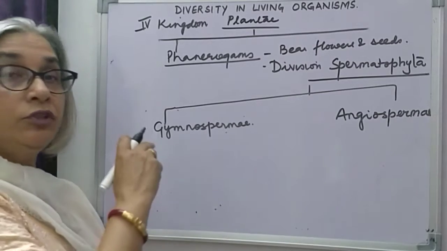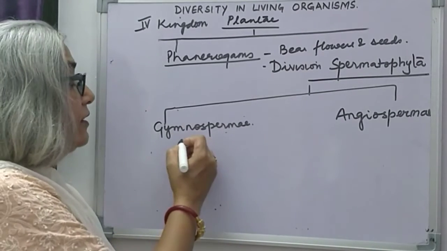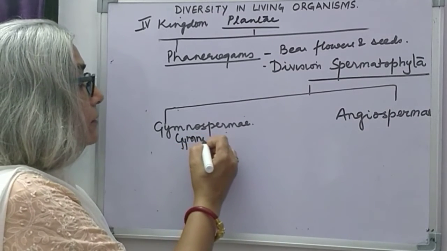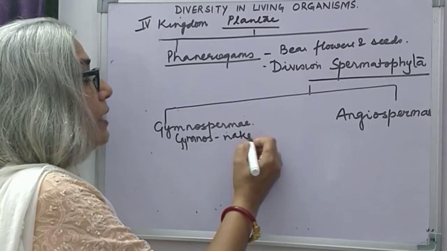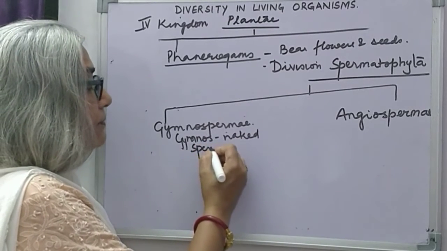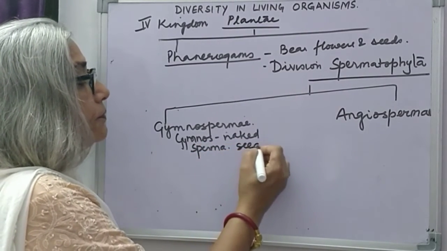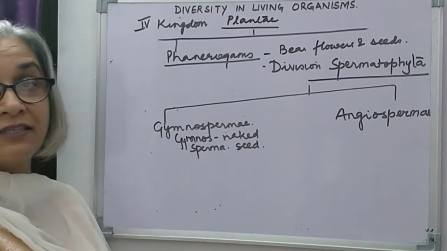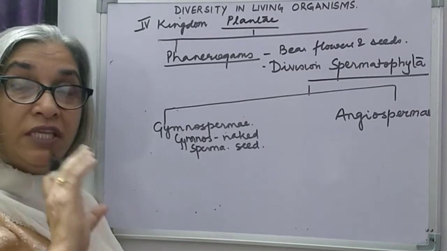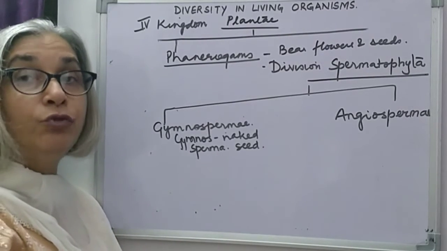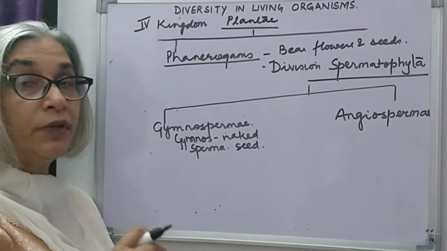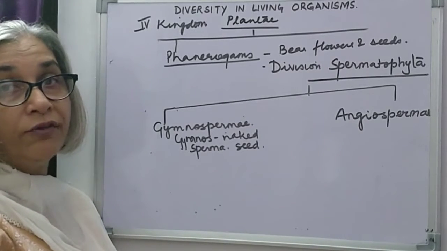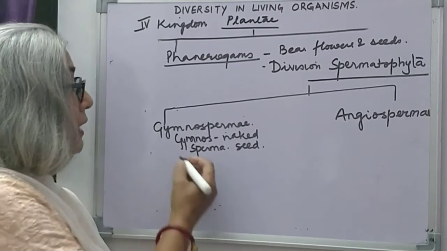Now, gymnospermae. Gymnos means naked and sperma means seed. The gymnosperms have seeds which are naked, which means they are not enclosed in a fruit. Seeds are produced but they are not enclosed in a fruit. So since the seeds are without a covering, they are called naked seeds.